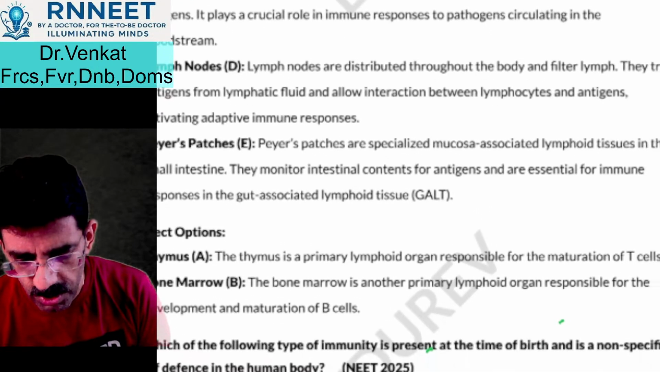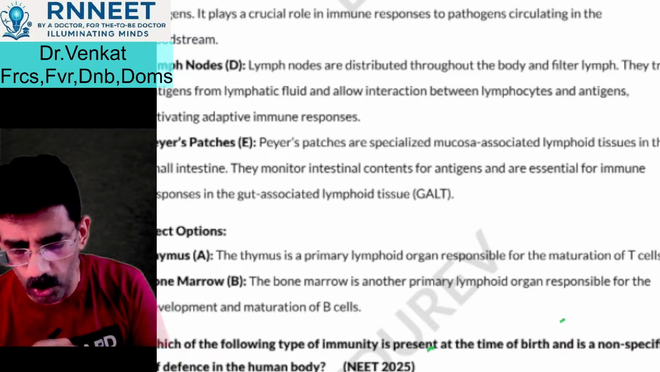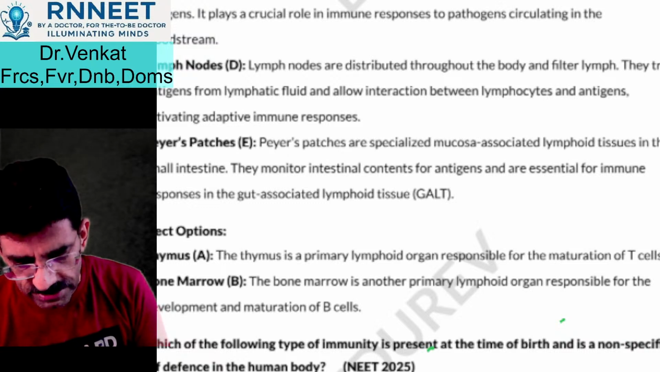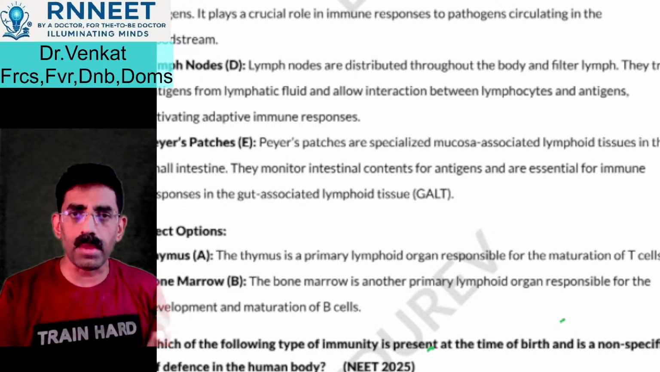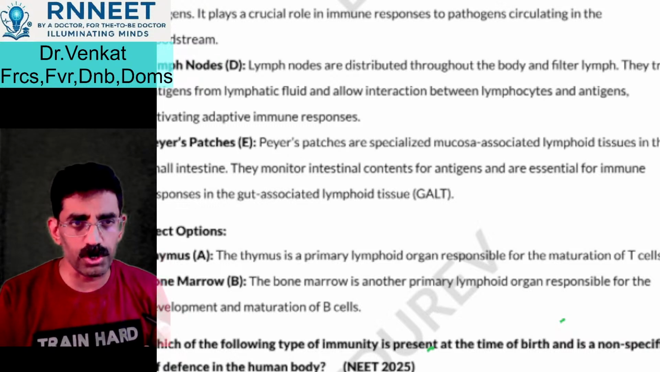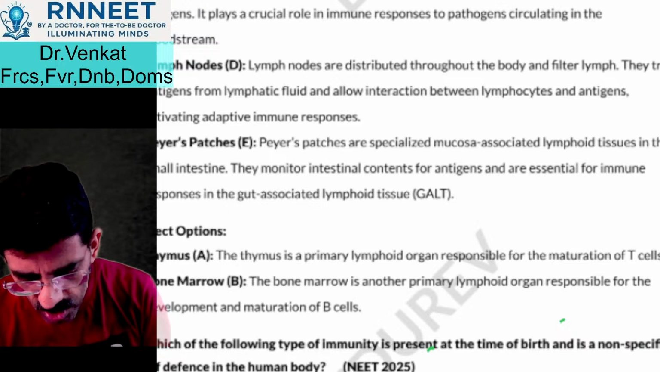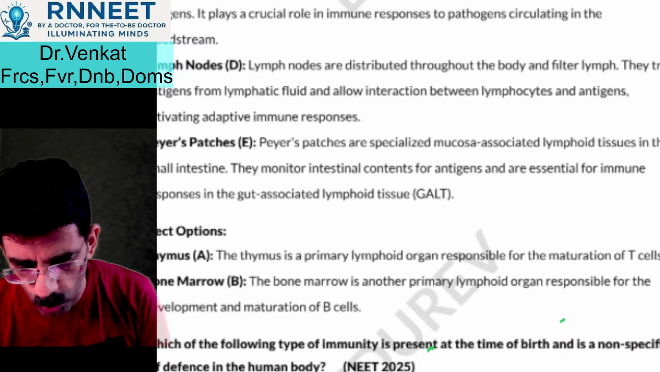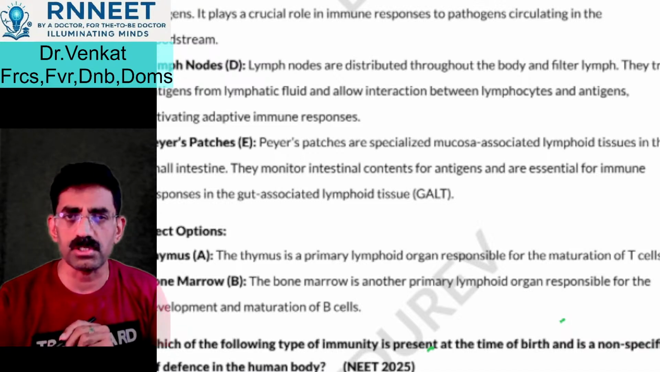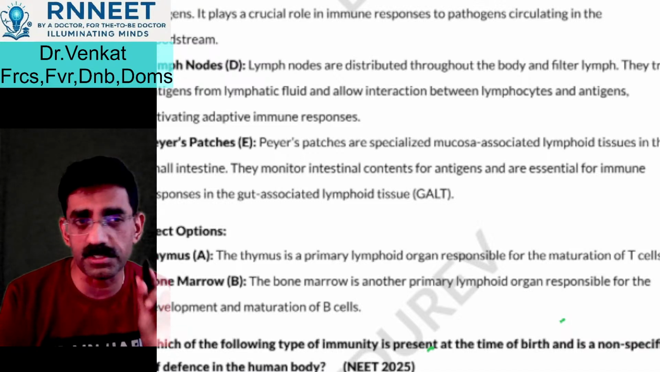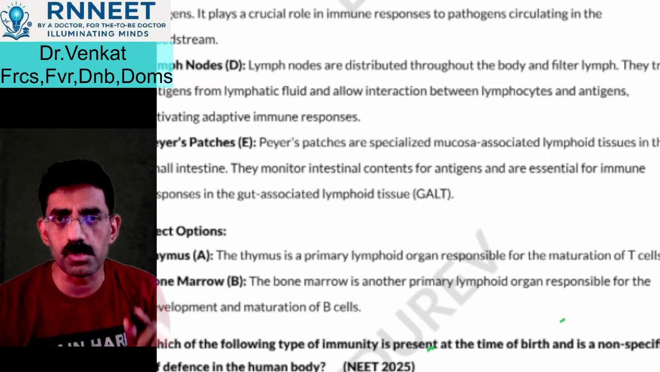Yes, he says B, C, D and E only. Correct? That's exactly what we said. B, C, D and E. A and B were primary lymphoid tissue, whereas these are the secondary lymphoid tissue: the spleen, the lymph nodes and the Peyer's patches. Where are these Peyer's patches? Where do you get these Peyer's patches?